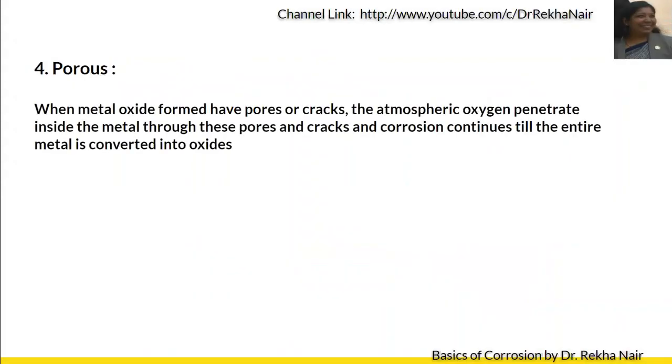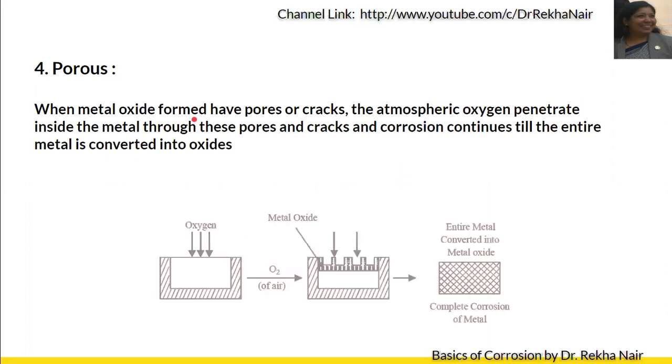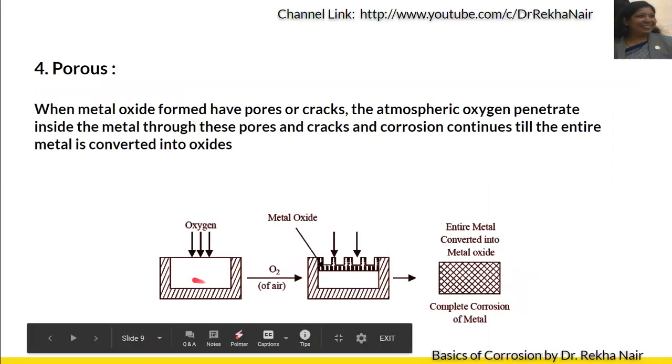The fourth case is porous, and in this, the metal oxide formed is porous in nature. That is, it will have pores and cracks. So we can say this is a metal. We have oxygen. It has been exposed to oxygen. Then it will form metal oxide.